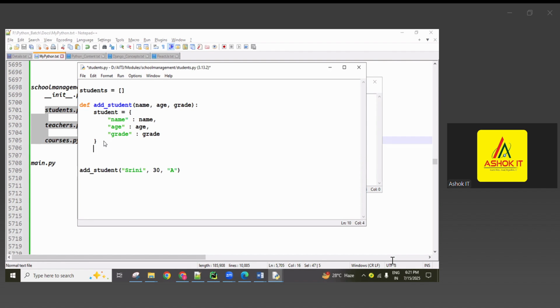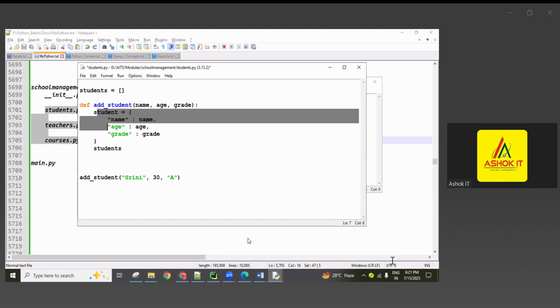This student object I want to add to this empty list. How can I add it, guys? How can we add it? So this is a list. In this list, I want to add this student object. How are we adding? Are you remembering how to add the elements into the set? Sorry, into the list. No one is giving replies.